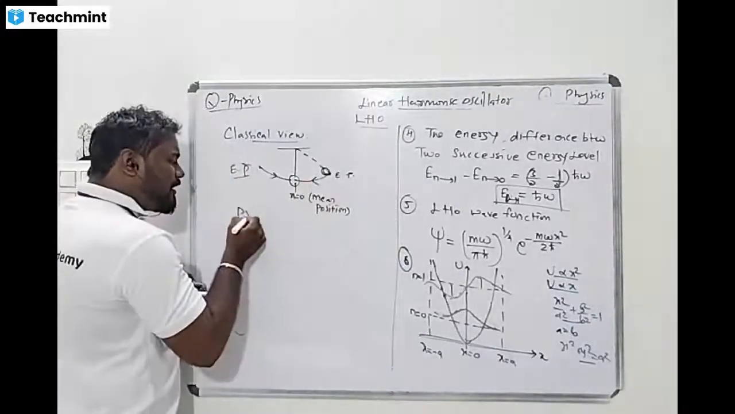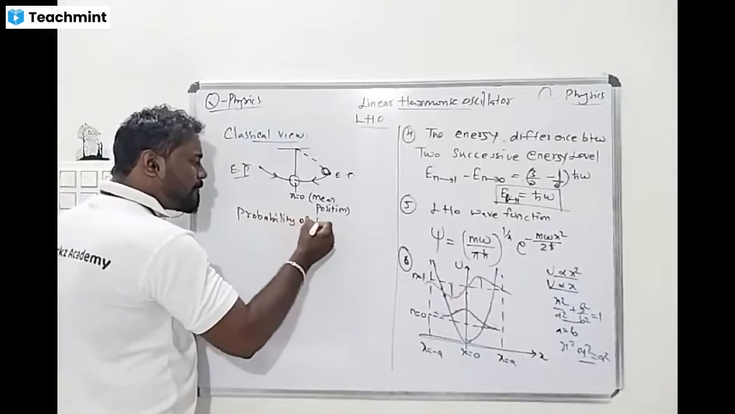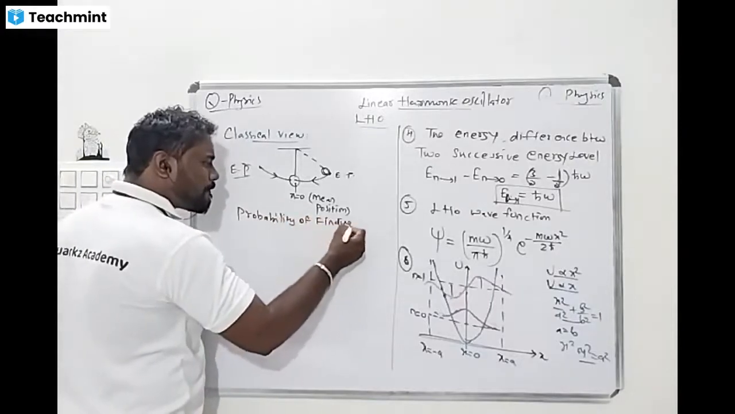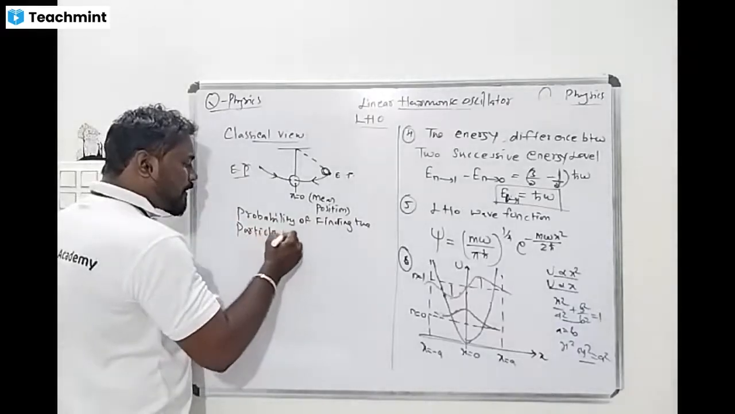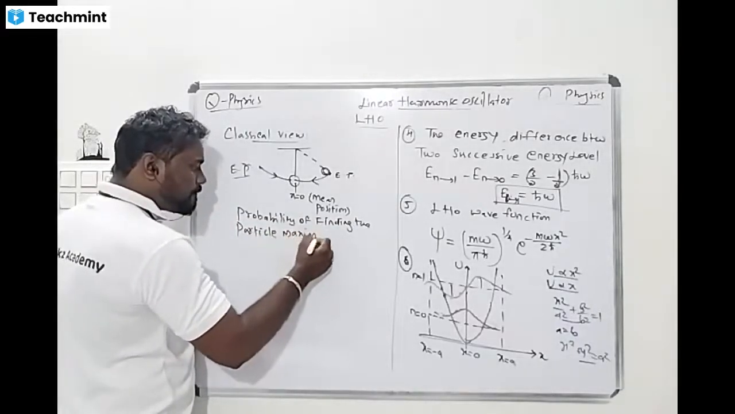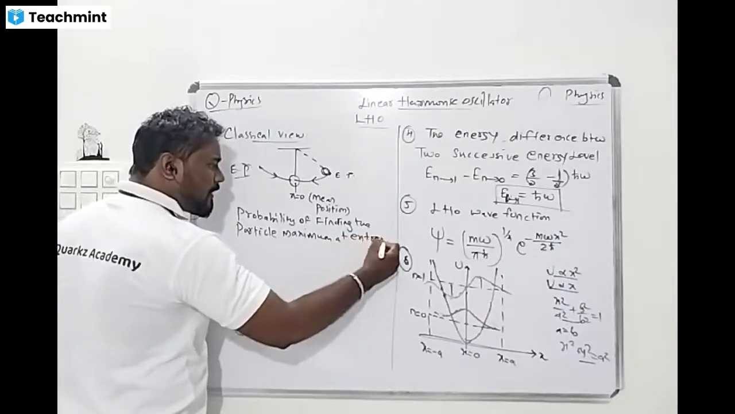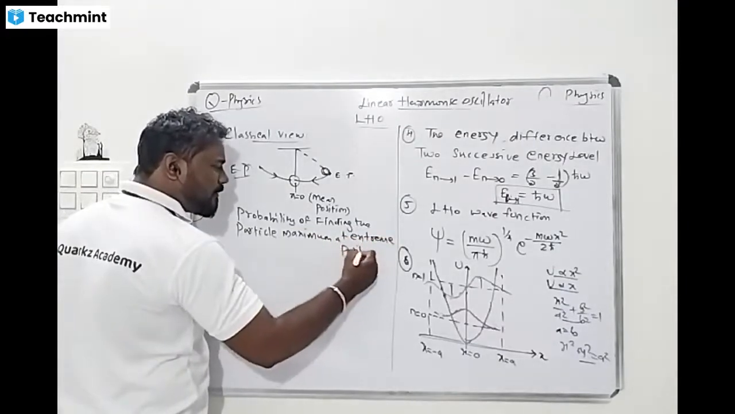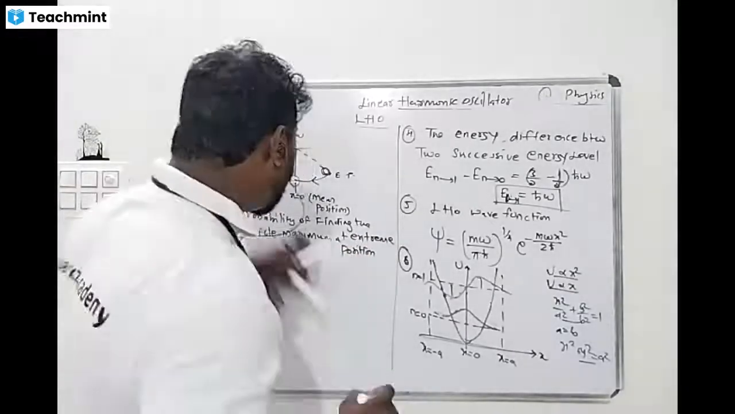So the probability of finding the particle is maximum where? Where will the probability of finding the particle be maximum? At the extreme position. Please mute yourselves. Okay, this is the extreme position. But this is the classical view.